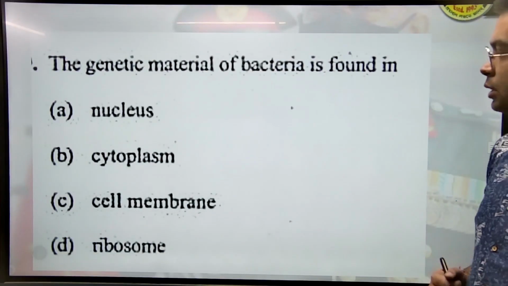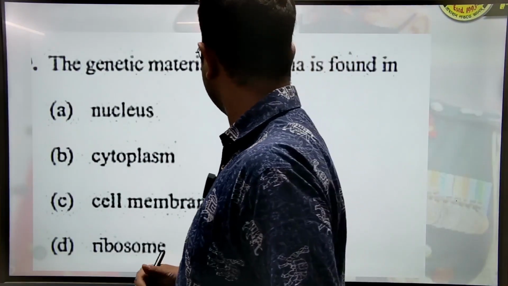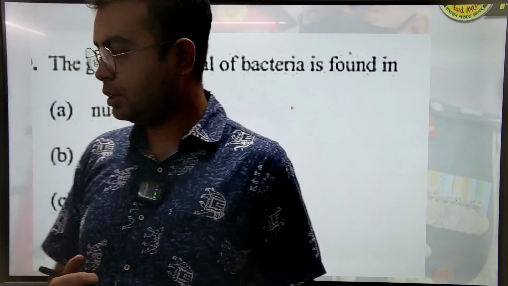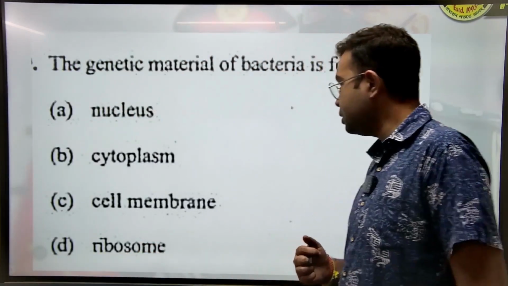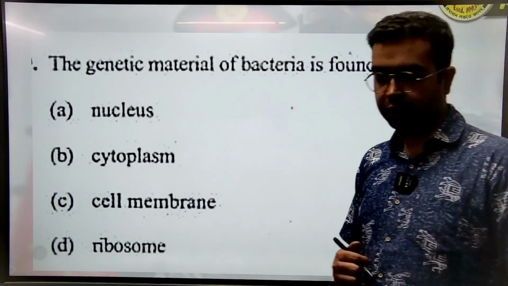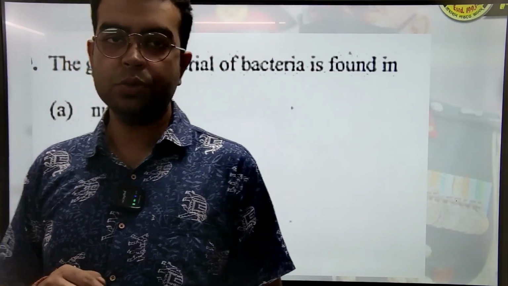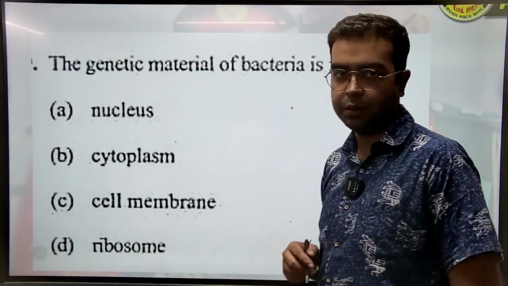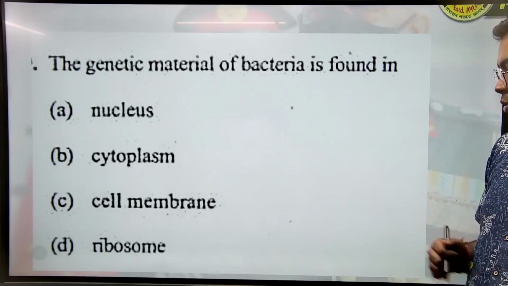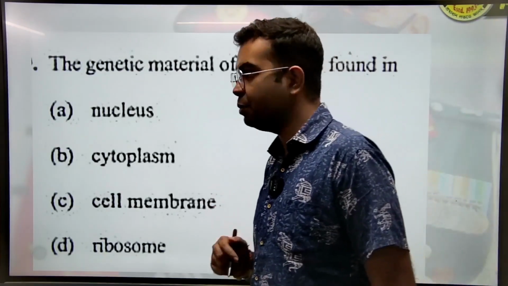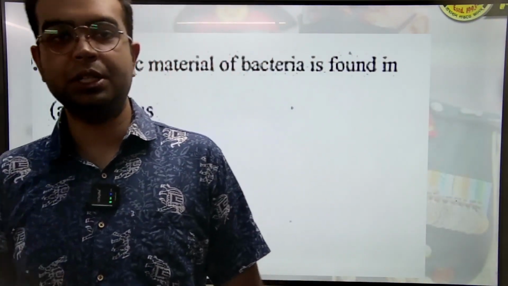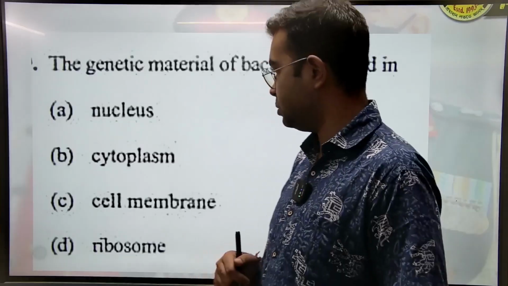Coming to the next question, the genetic material of bacteria is found in what? Bacteria में proper nucleus नहीं होता. They have a nucleoid region. Why? Because उनका nuclear membrane ही नहीं. They are prokaryotes. The correct answer is D, ribosomes. They have RNA present there in form of genetic material.